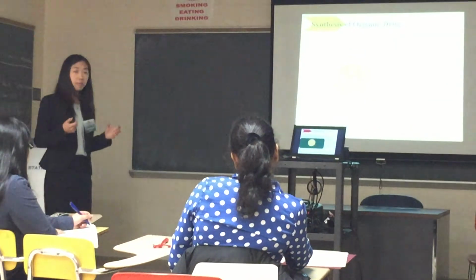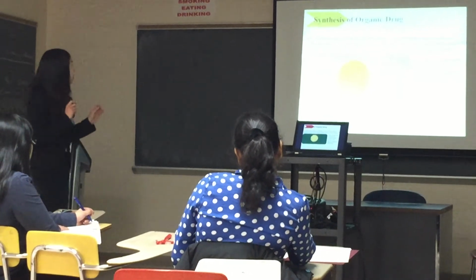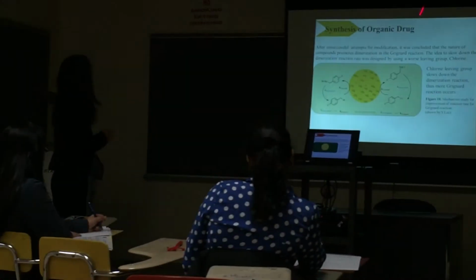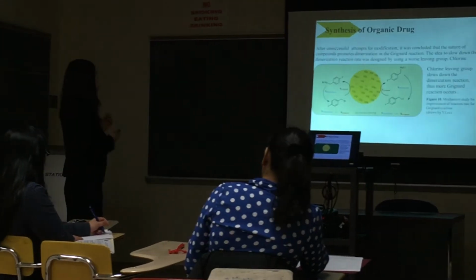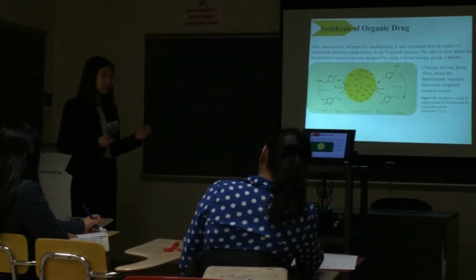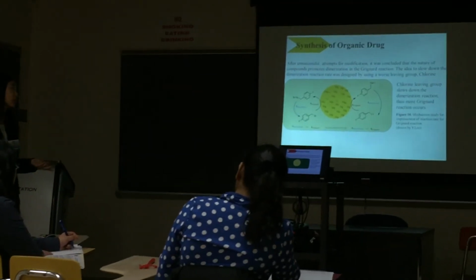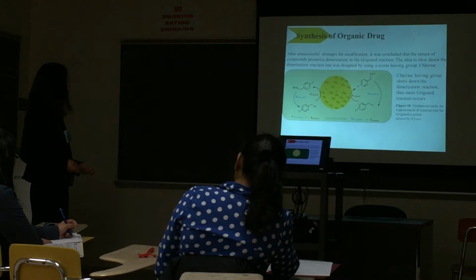But after modifying my methodology, I was unsuccessful. But with this, I was able to figure out that it's not the methodology or the technicality issue, but rather the nature of this reactant itself. Bromine is such a great leaving group and thus promotes this rate of dimerization. So I wanted to use a more poor leaving group, such as chlorine, in order to decrease the rate of dimerization.